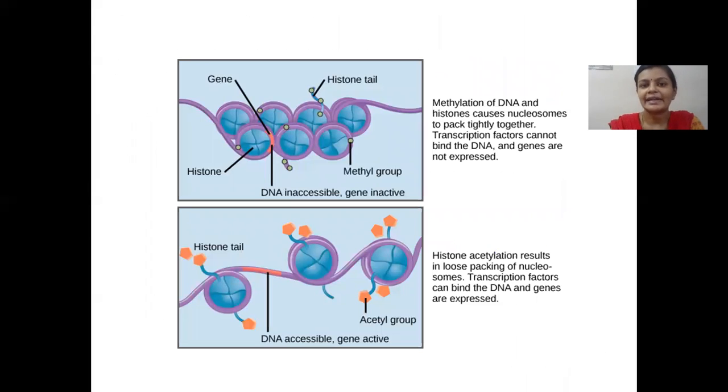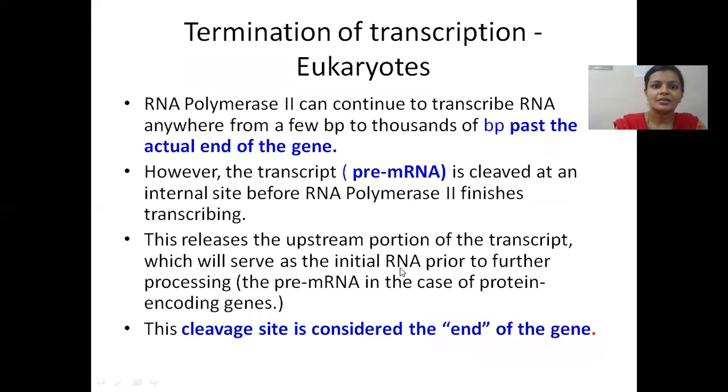So this is to give an idea of how it looks. These are histone octamers, and the DNA wound around it in the form of a nucleosome. This nucleosome, upon getting loosened up, appears something like this. Okay. So termination of transcription.